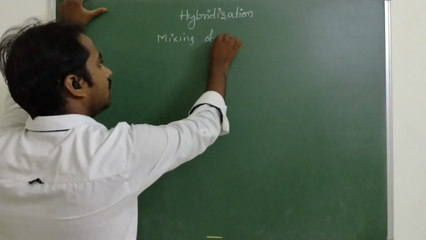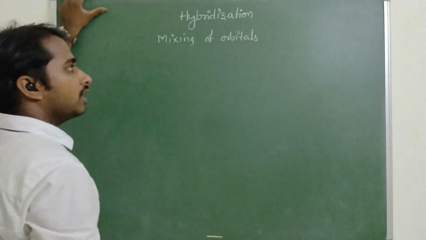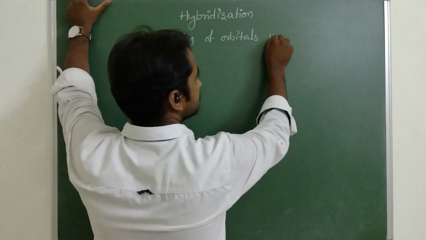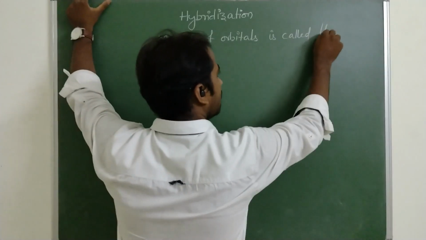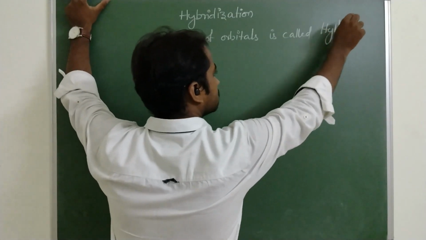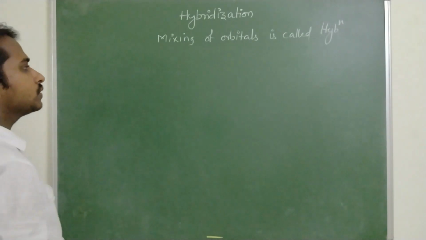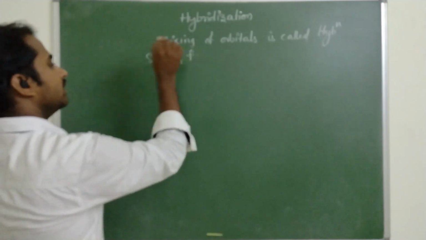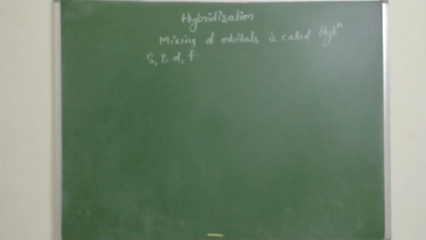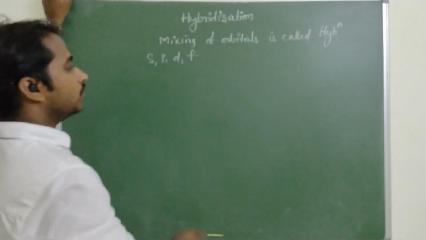Mixing of orbitals is called hybridization. So what are the orbitals we have? We have s, p, d and f orbitals.